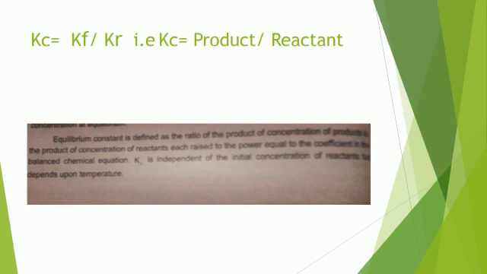Now this Kc is equal to Kf over Kr, and in Kc we write the products in the numerator and the reactants in the denominator. According to this, the definition of the equilibrium constant is the ratio of the product of concentrations of products to the product of concentrations of reactants, each raised to the power equal to the coefficient in the balanced chemical equation. This Kc value is independent of the initial concentration of reactants but only depends on the temperature.